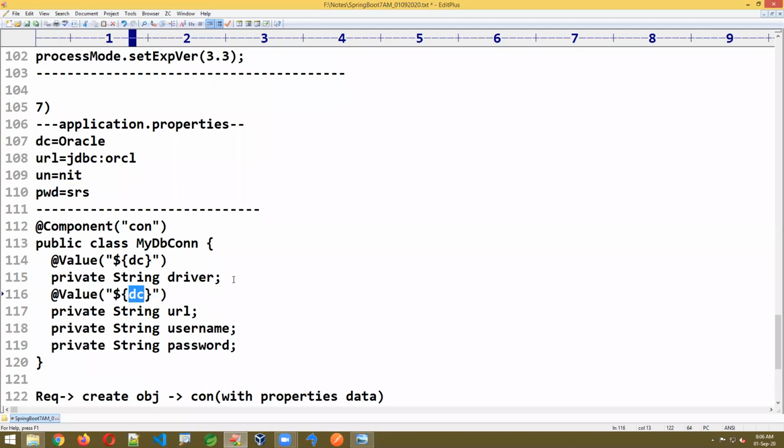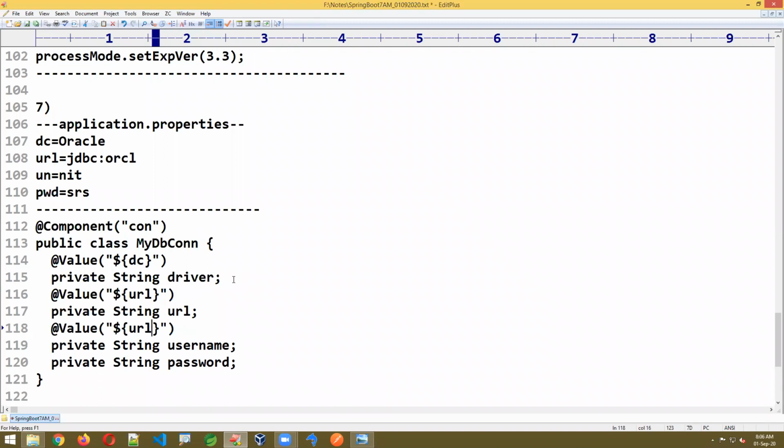Here I'm writing URL. It's the username. Next one is the password. It's UN and PWD. Whatever key I gave, that only you have to write. Pawan Kumar, you wrote username, but I gave UN. I gave PWD. Dollar indicates properties key here. The dollar symbol indicates properties. Not only properties, there is one more also available. Irfan, I have seen your code. If you have a question, you can ask.